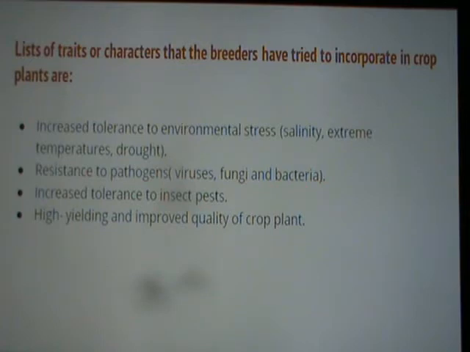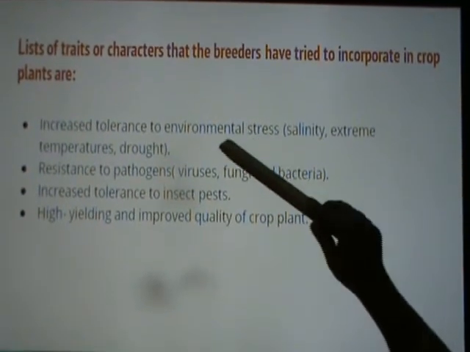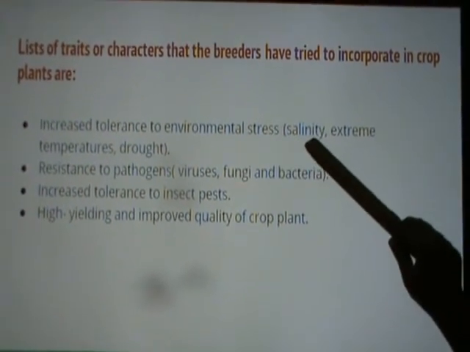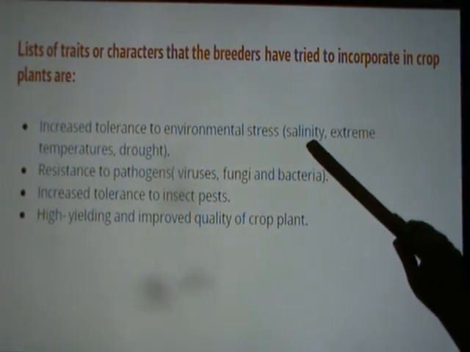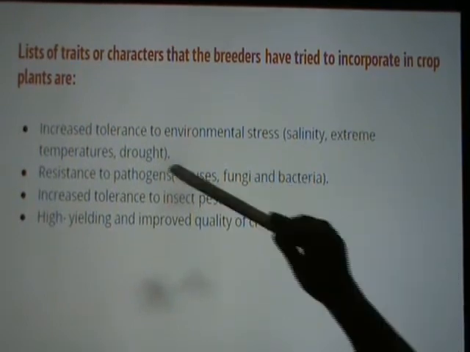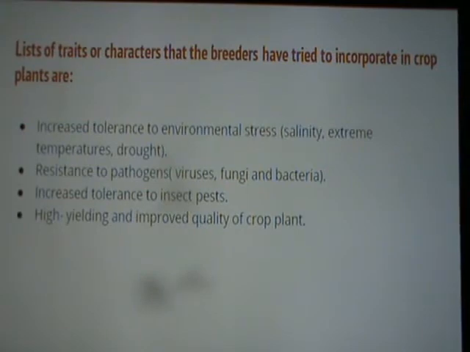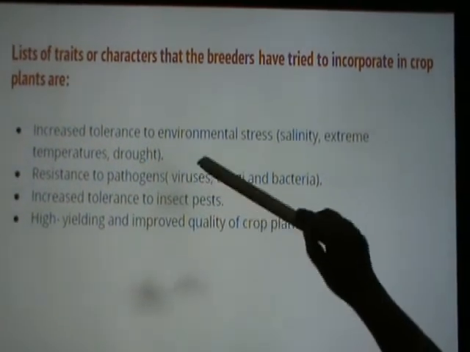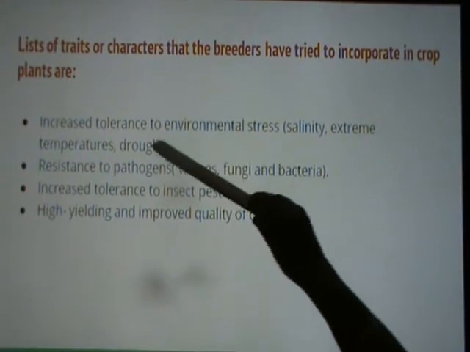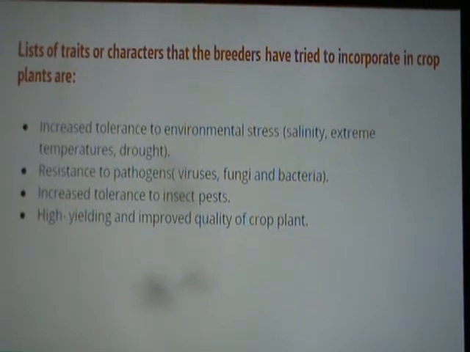Means they need some desired characters. What are the desired characters they will be implementing? So the first one is the plants should increase tolerance to environmental stress. Environmental stress means salinity, the amount of salt level in the soil, that is near the coastal regions, extreme temperatures, drought, that is in some places like Odisha, UP, Madhya Pradesh and all, okay, where there is a shortage of water. So the farmers will be looking onto the first factor, whether the plant has the resistance or it has great amount of tolerance to environmental stress.